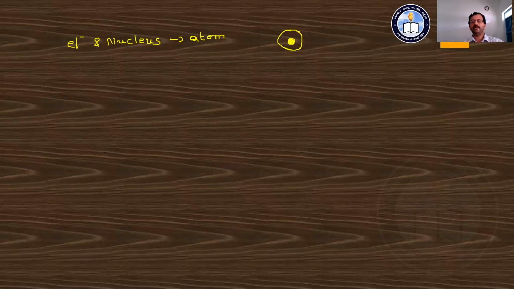In between the electron and the nucleus, there is a force, which is nothing but the centripetal force Fc. This centripetal force is provided with the help of the electrostatic force between the electron and the positively charged nucleus. Hence the centripetal force for the movement of the electron in an atom is provided by the electrostatic force between the electron and the nucleus.